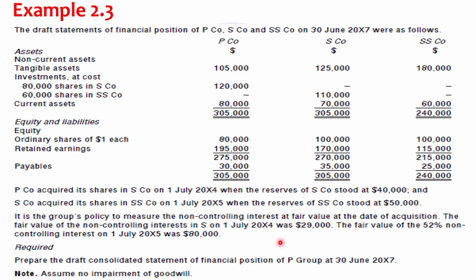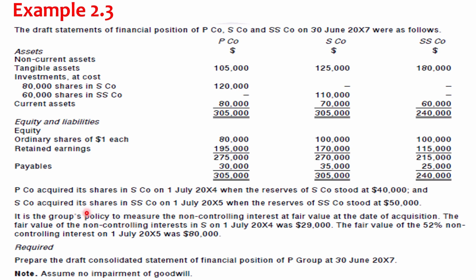But let's check the date of control of the subsidiary. Is it on the same date as the subsidiary or at a later date? So P acquired its shares in S on 1st July 20x4 when the reserves stood at 40,000, and S acquired its shares in SS on 1st July.